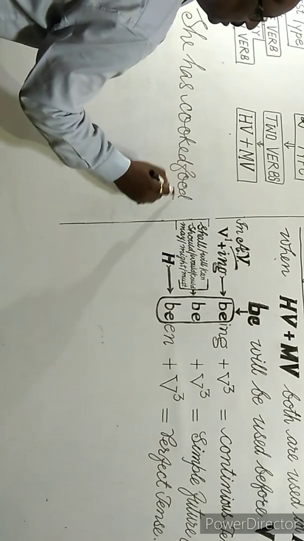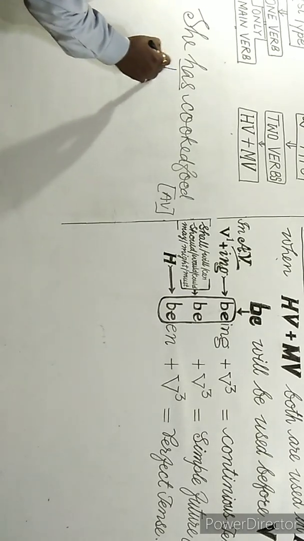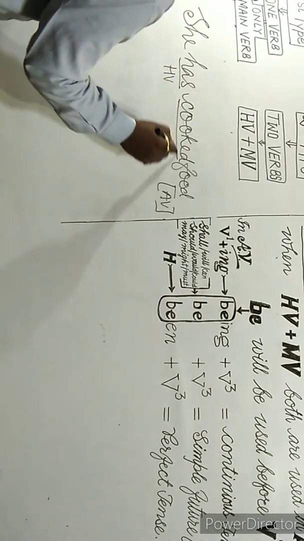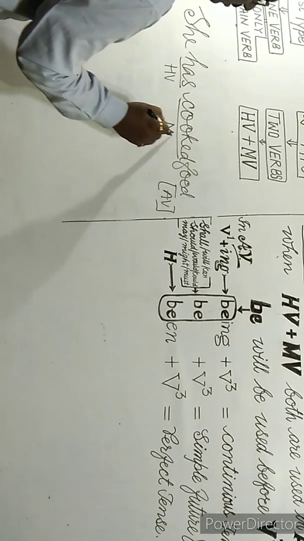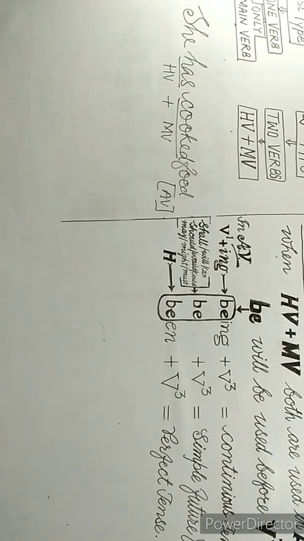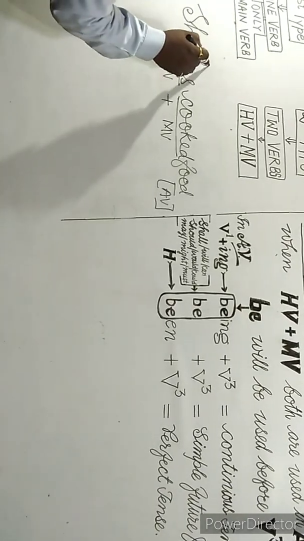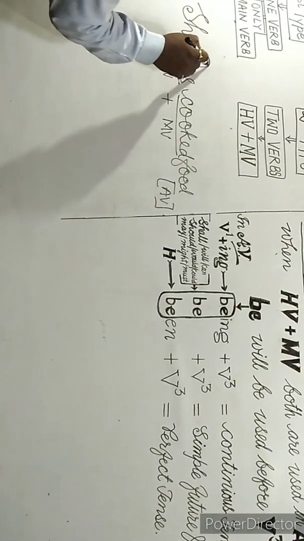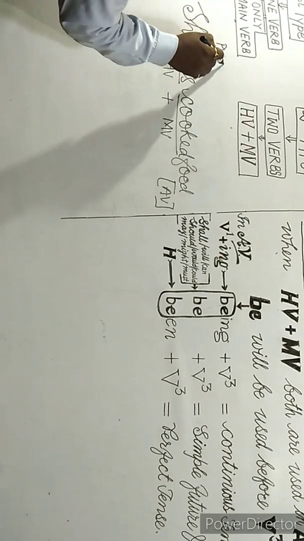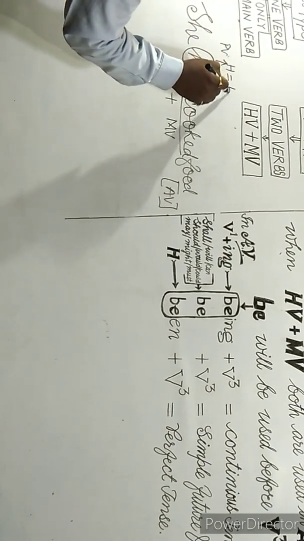It is in active voice. Here has is the helping verb and cooked is the main verb. There are two verbs in active voice and we are working on it. Here you see H, and in passive voice H means been.